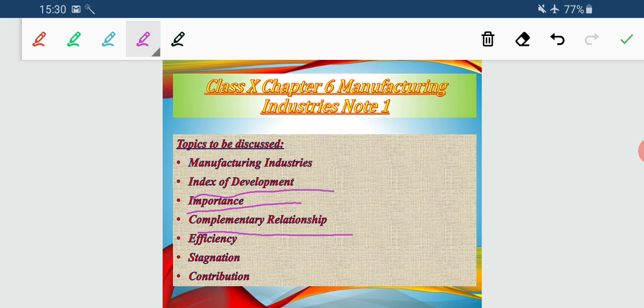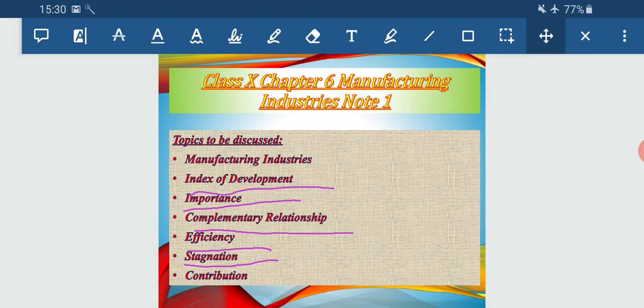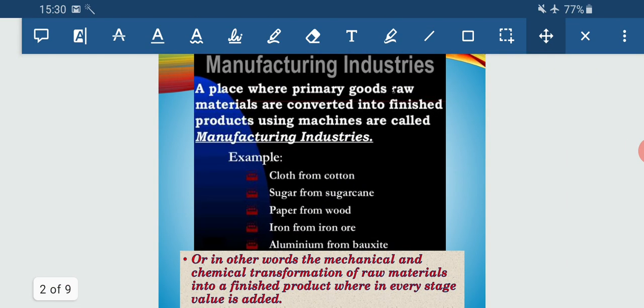Now how can we make our manufacturing industry much more efficient? What are the ways in which we can achieve efficiency? Though we are going to discuss the ways of efficiency, for the last 2 decades the manufacturing industry got stagnated. So why was there a stagnation, and what is its contribution to the national economy? So these are the topics that I am going to discuss today. Let us proceed with the first topic, that is the definition of manufacturing industry.